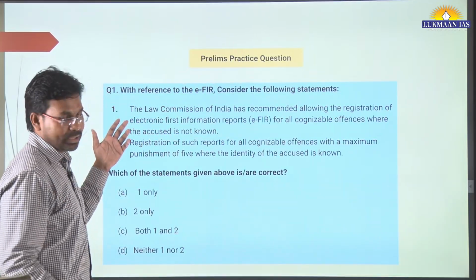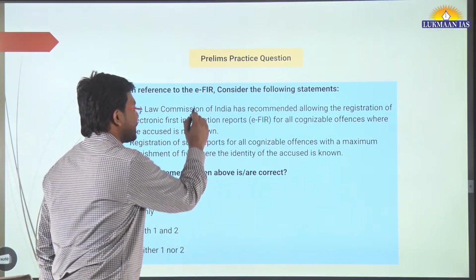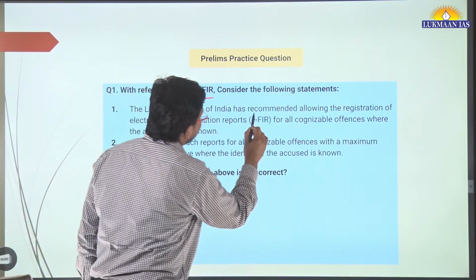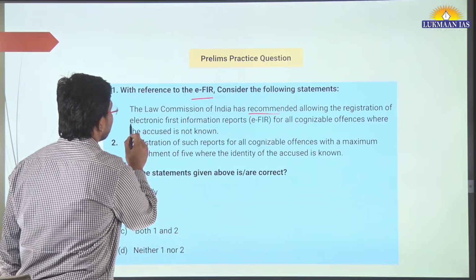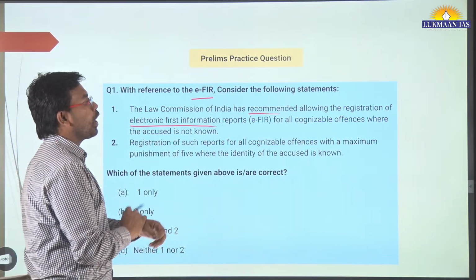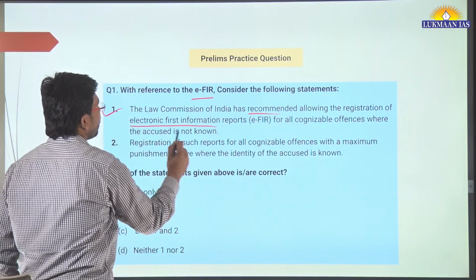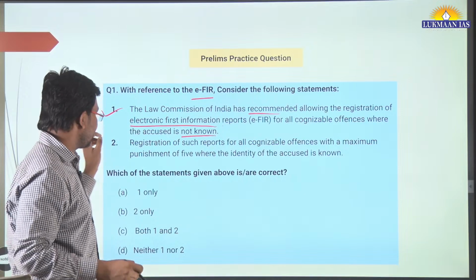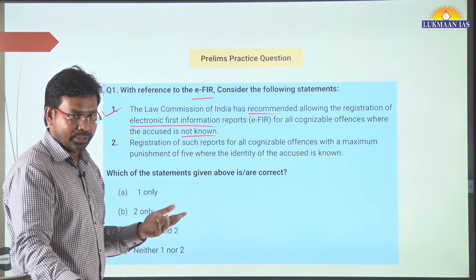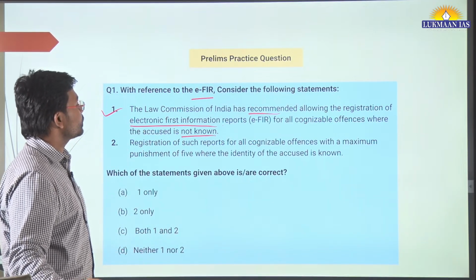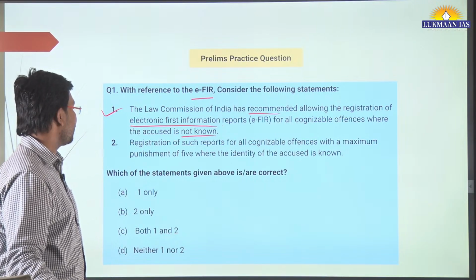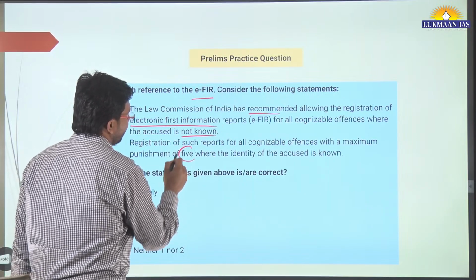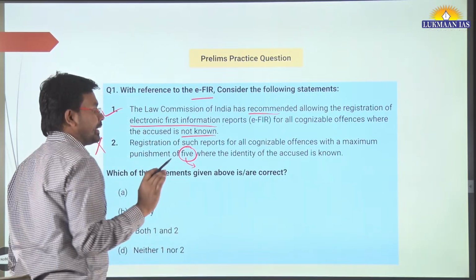So we have two questions. With reference to the EFIR, consider the following statements. This is directly from this article. It says the Law Commission of India has recommended allowing the registration of electronic first information reports for all cognizable offences where the accused is not known, right? It has recommended only, Law Commission of India, in its report number 282. The registration of such reports for all cognizable offences with a maximum punishment of 5 years where the identity of the accused is known. So it is not 5 years, it is a minimum punishment of 3 years that should be there.